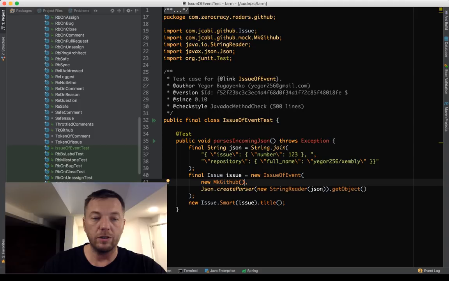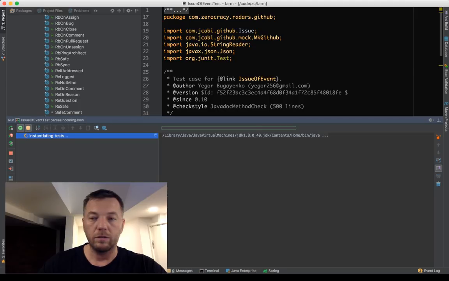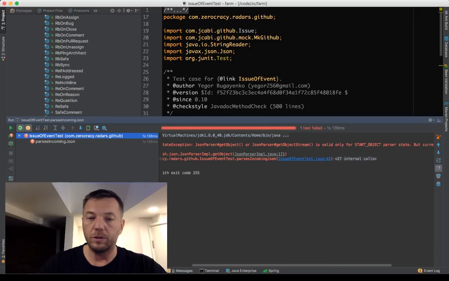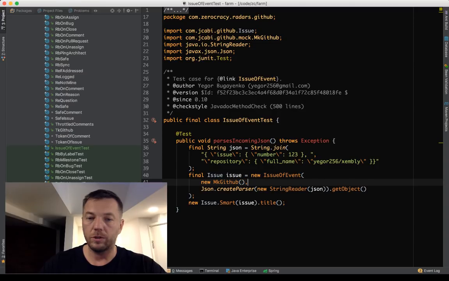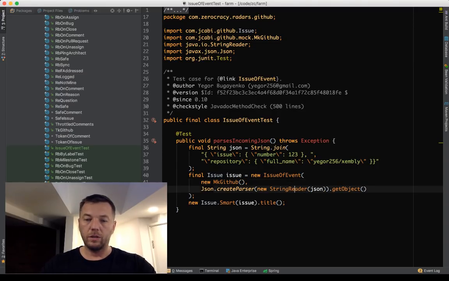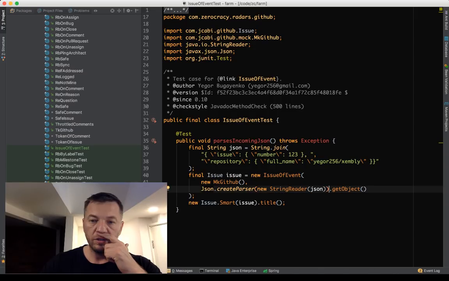Let's see how it's done in other places. Oops, JSON parser get object or get object stream is only valid for start object parser state, but current parser state is null. Oh, that's nice. I don't understand what it means. Create parser, string reader, get object.